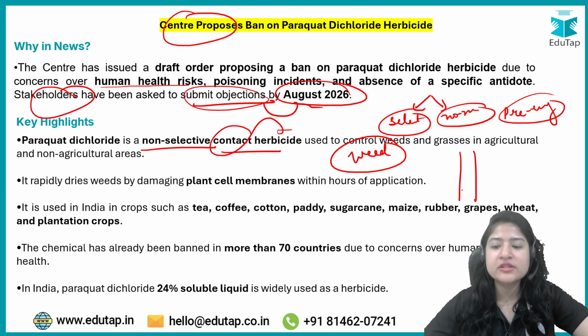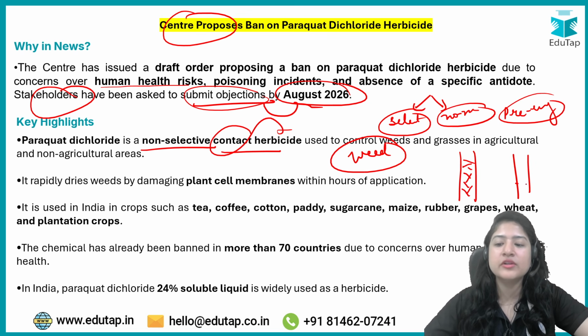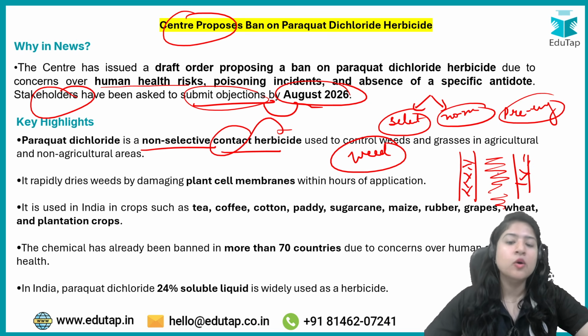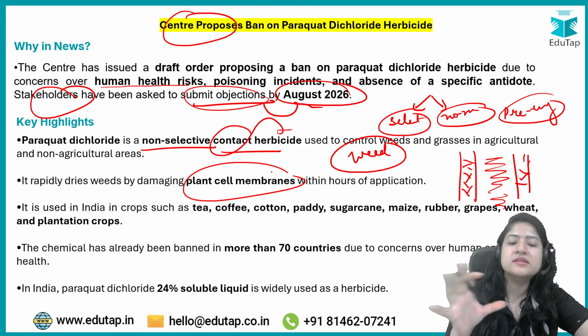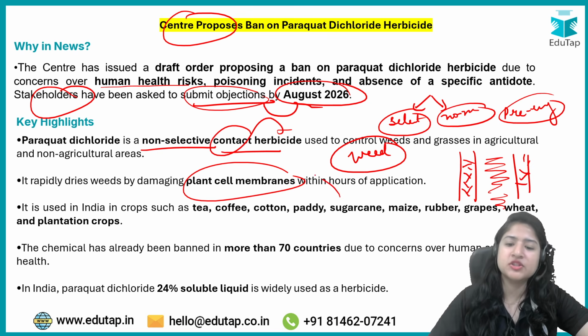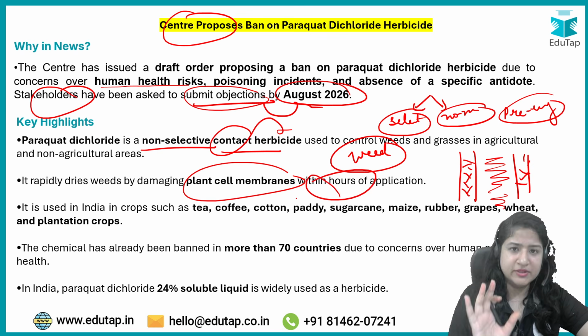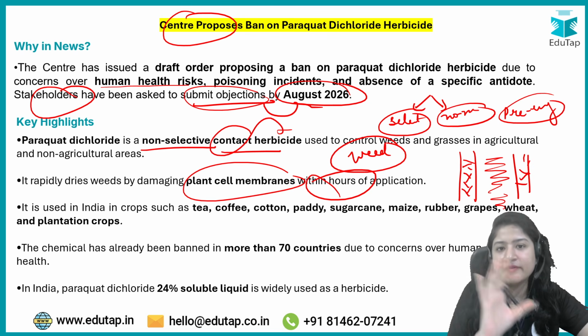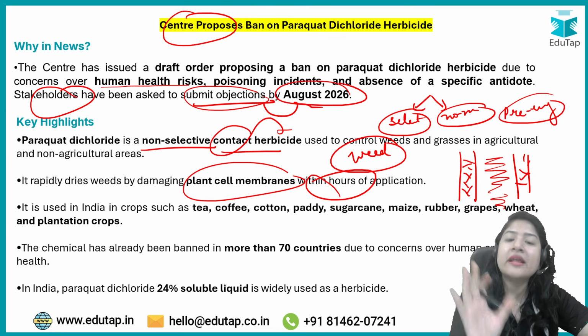So basically plants are grown in rows, right? In between the inter-row space, this particular herbicide is sprayed. This is how your plants don't die. Now what happens? This impacts the plant cell membrane, and within a few hours of application the plant dies. It damages. A similar thing it does for the human cells also, the animal cell. If I give you a broader terminology, for animal cells also it does.